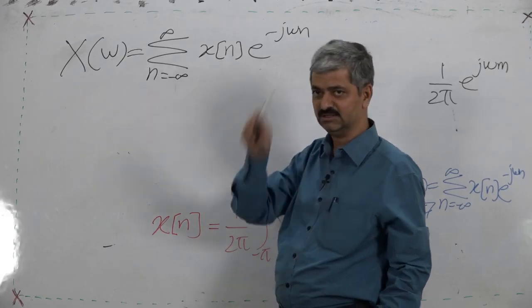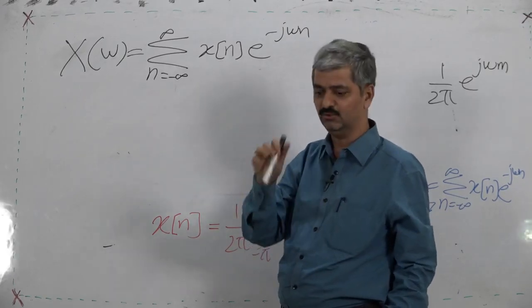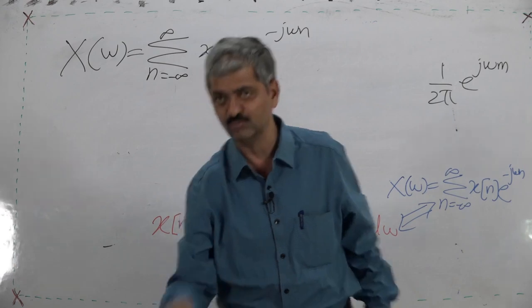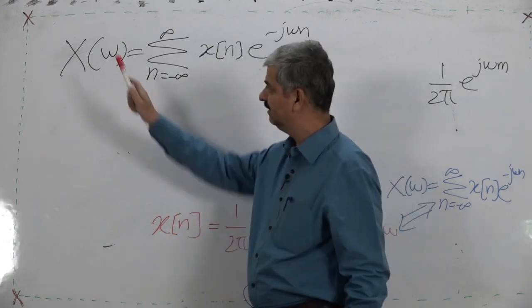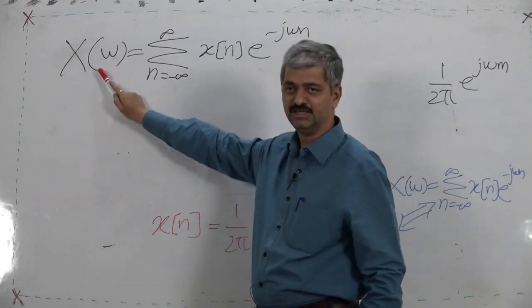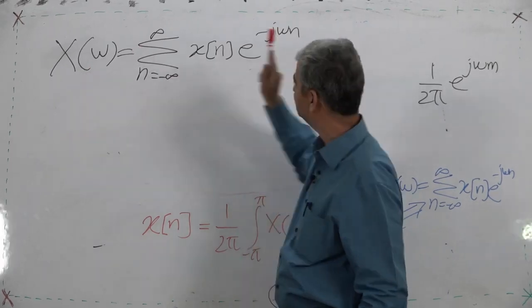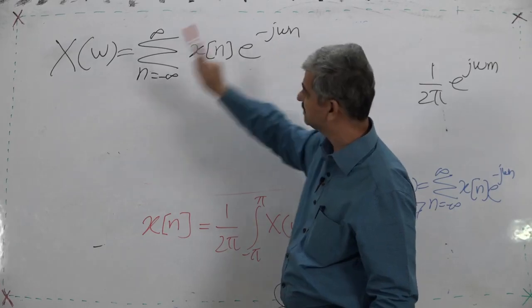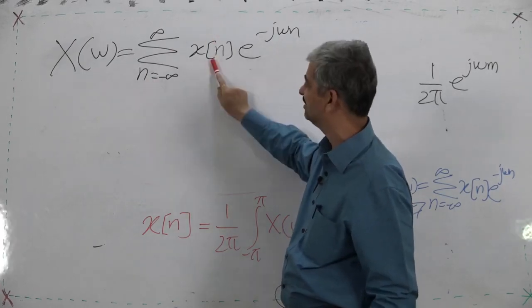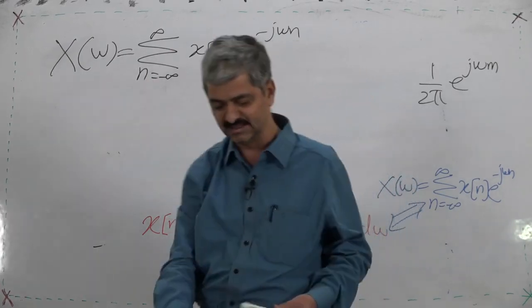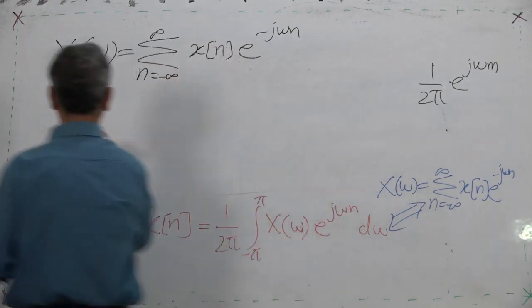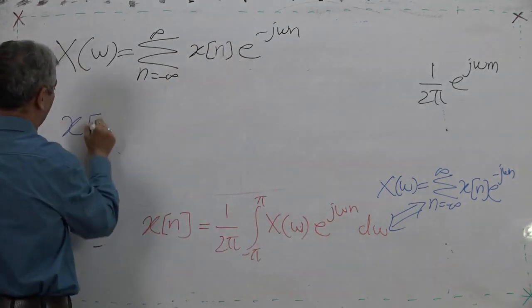You listen and at the same time you give attention to my pointer, that is the pen I am using. X of omega, which is a continuous periodic function, is the weighted sum of the original sequence. And the next is the inverse transform.